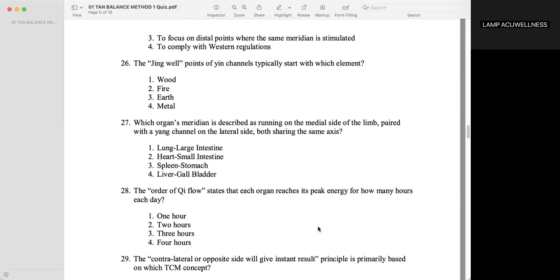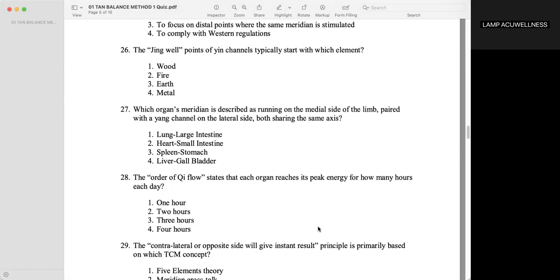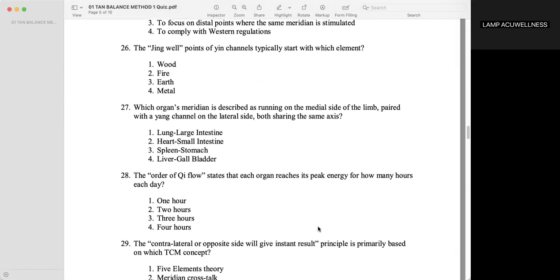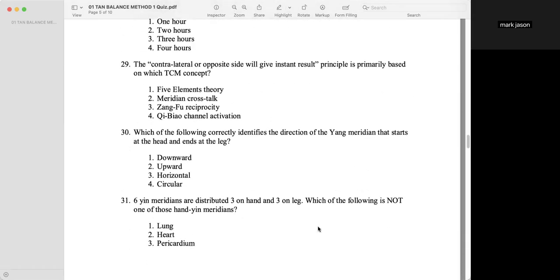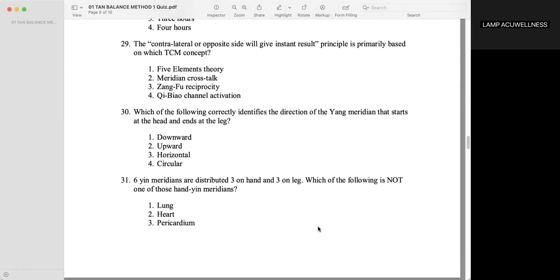The Jing-well points of yin channels typically start with which element? Wood. Which organ's meridian is described as running on the medial side of the limb, paired with the yang channel on the lateral side, both sharing the same axis? Lung, large intestine. The order of chi flow states that each organ reaches its peak energy for how many hours each day? 2 hours.